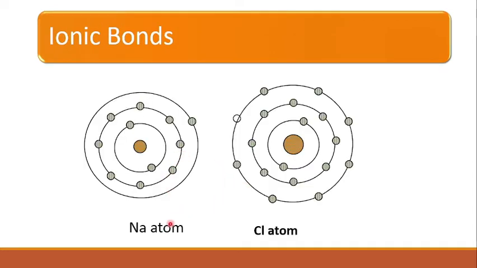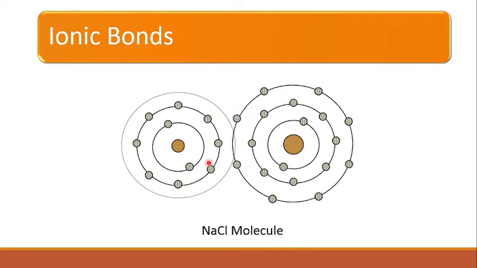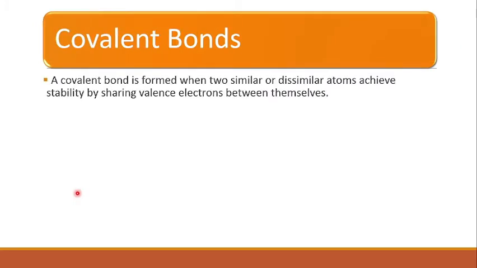So here we can see the sodium atom, which has one electron in its outermost shell, that is the 3s shell, and chlorine, which needs one electron, right? In order to complete its outermost electronic configuration, it needs one electron. So when sodium comes closer to the chlorine, it can give this electron to the chlorine atom, and the ions are formed, right? So when the NaCl molecule is formed, the electron from the sodium atom is given to the chlorine atom. So that is the NaCl molecule.